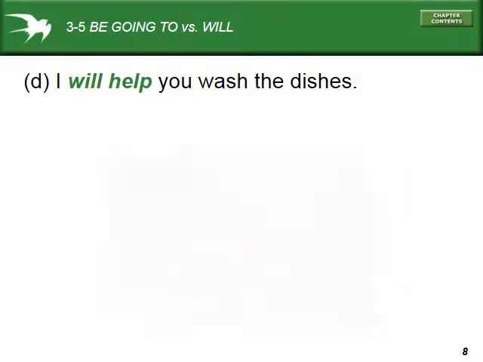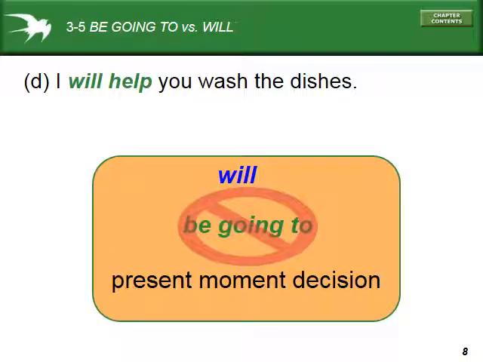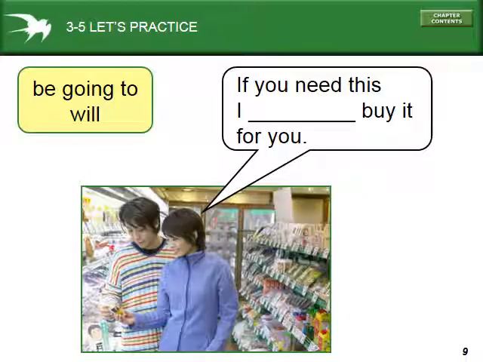Okay? Now, in this case, it's not a prior plan, it's a decision that's going on right now. So in this case, we can't use be going to. Because if I say, I am going to help you wash the dishes, what it means is that sometime in the past, I already made a decision to make this plan to help you wash the dishes. I've been thinking about this for 3 days, and I am going to help you wash the dishes. Okay? When you say, I will help you wash the dishes, it means that you're volunteering right at that moment. So that's the difference between the two of these.